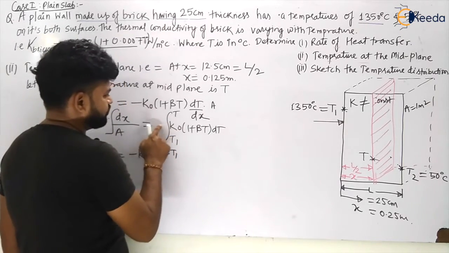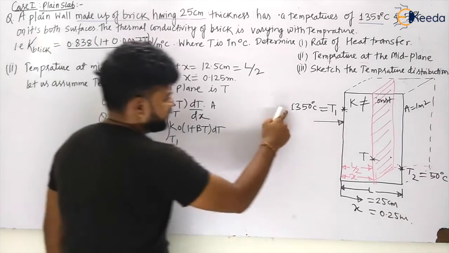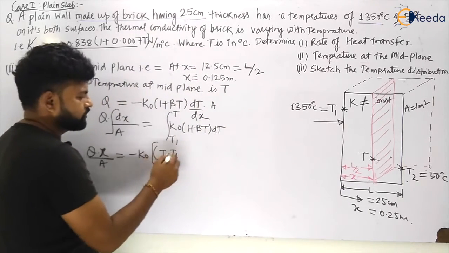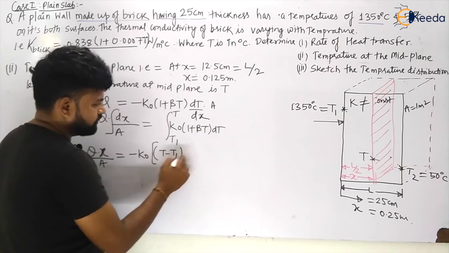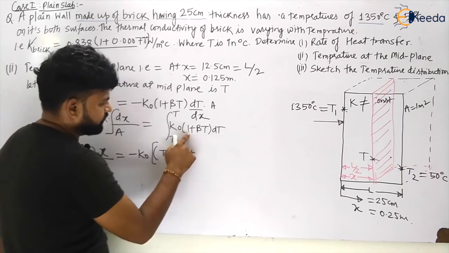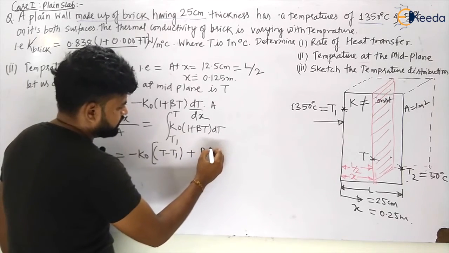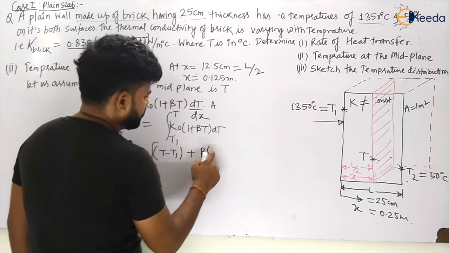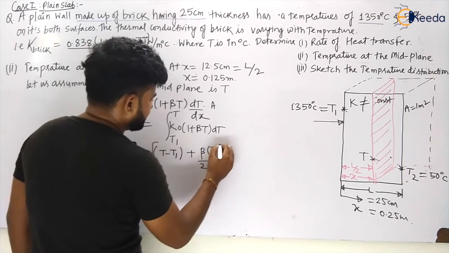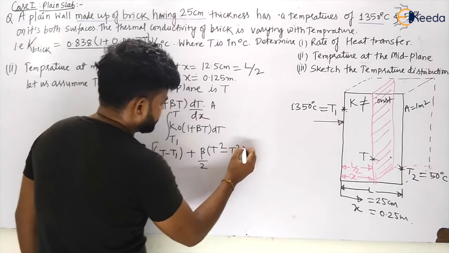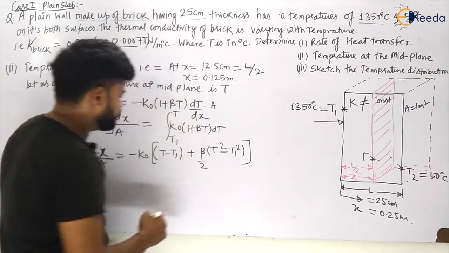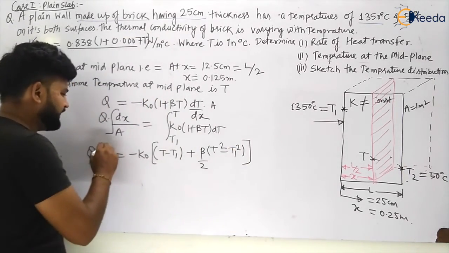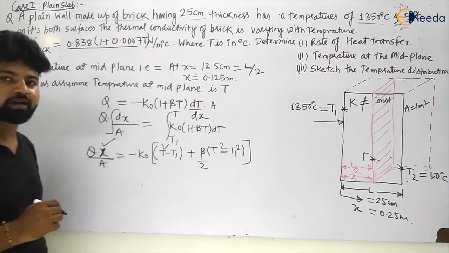So I am taking from t1 to t, higher to lower, so I am just removing the minus here. This will become t minus t1 plus 1. We have integrated now: beta into t square by 2. So beta by 2 into, this will become t square minus t1 square, my dear students. So from here you can have temperature T at any x.